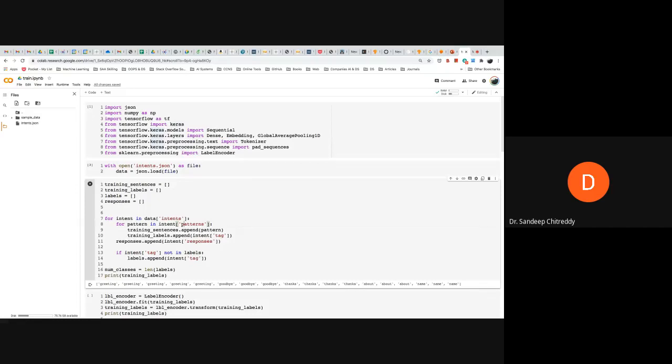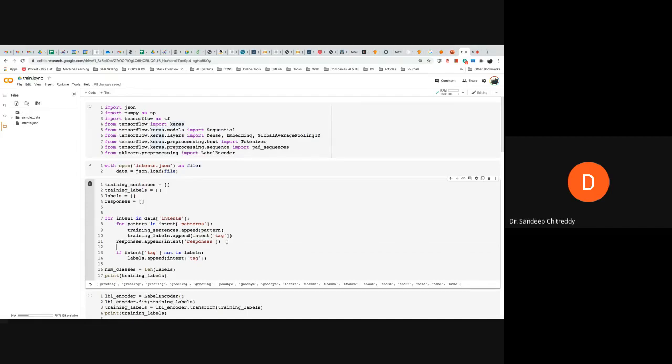So we just now created the intents file. Now we are extracting each and every pattern and saving it as an individual sequence of words with its associated labels. These two lines are trying to do that. It is trying to look for these patterns, and it is also looking for the tag, and saving it under the name training_labels. And these sentences are saved under the name training_sentences. So training_sentences will contain all the sequences of words, and training_labels contains its associated tags. Until this, everything is clear, right?